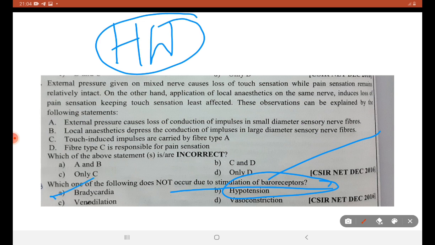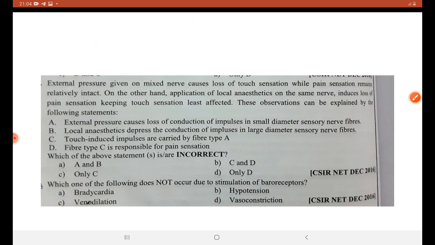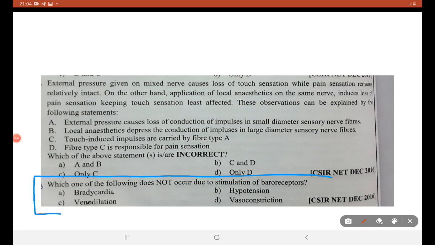Bradycardia will not occur due to stimulation of baroreceptors when it is associated with a change in the pressure. The answer is vasoconstriction. I am not okay with giving an explanation to this question.